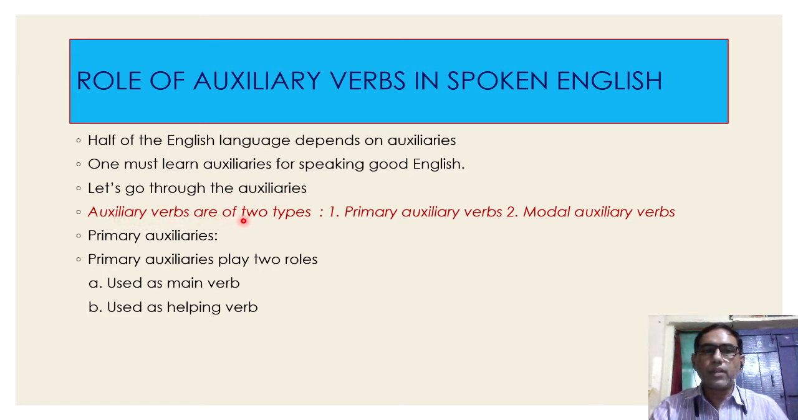Auxiliary verbs are of two types. Number 1, primary auxiliary verbs. Number 2, modal auxiliary verbs. Children, here you need to learn two things. One is the spelling of auxiliary, A-U-X-I-L-I-A-R-Y. Second one, modal spelling, M-O-D-A-L. We have another word, model, M-O-D-E-L, but here it is M-O-D-A-L, modal auxiliary verbs.